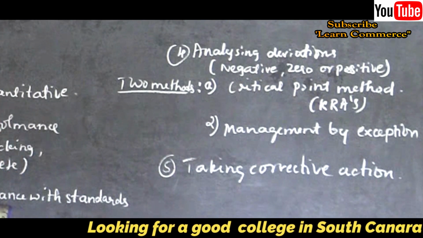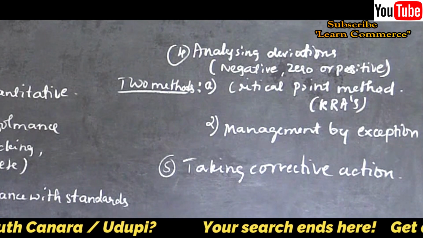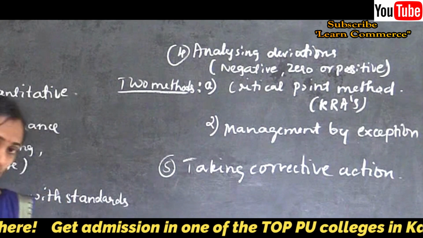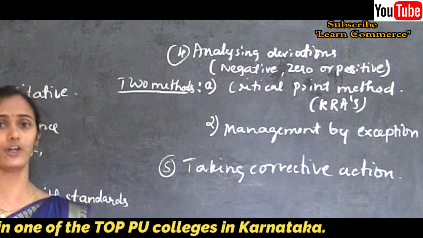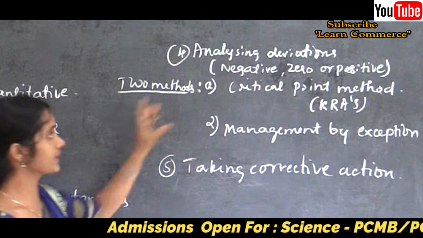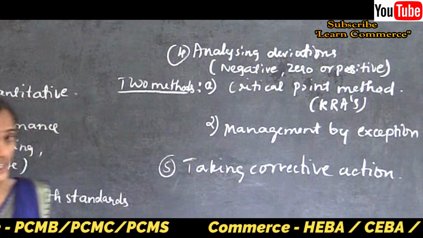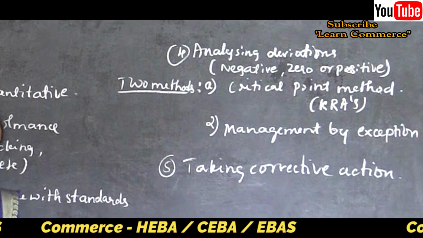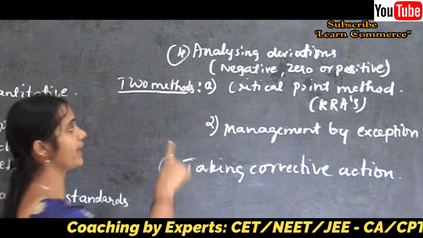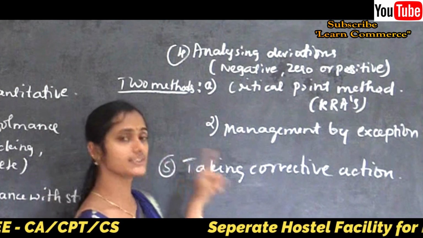It means each and every individual should produce 50 units before the end of the day. So if a subordinate produced only 45 units, then it is considered as negative deviation. It means the actual performance is less than the standard, right? That 50 minus 45, that 5, is considered as negative deviation.